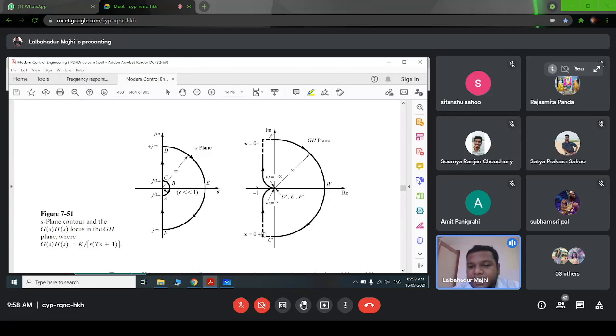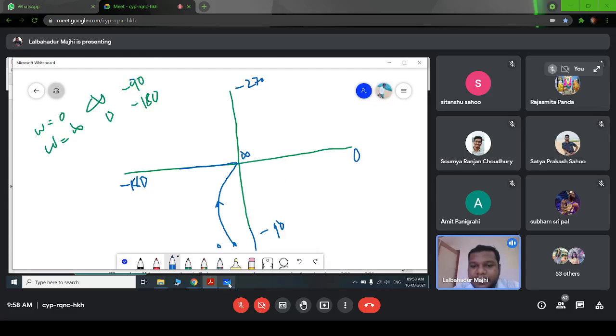It will be the mirror image of this polar plot, right? It will be the mirror image of this polar plot. That means it will be like this one. The direction of arrow will be in this direction. So at this point it is omega equal to 0 minus, and this point omega equal to infinite, right?